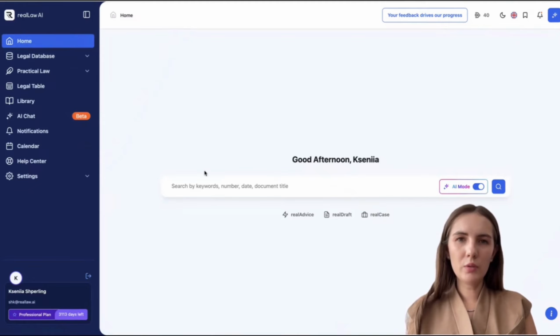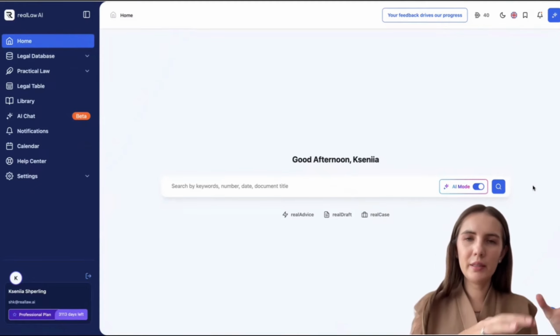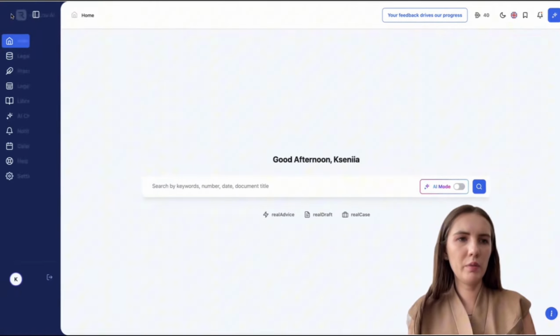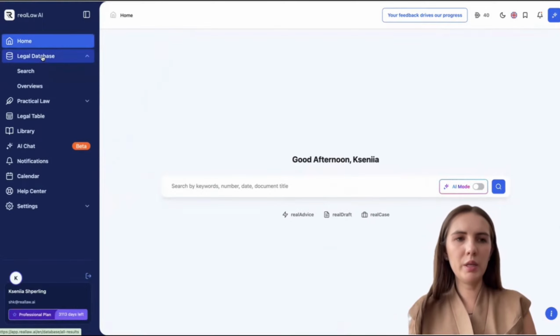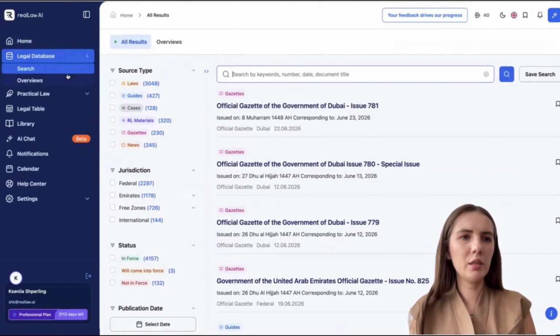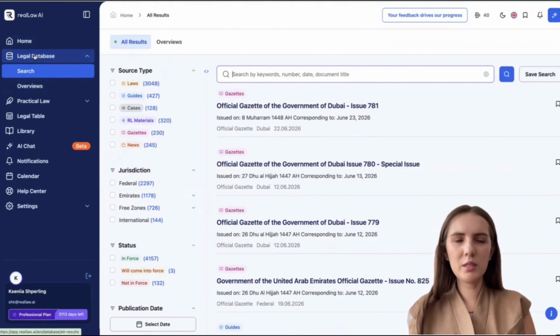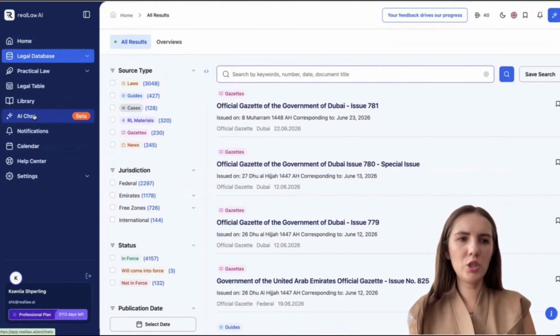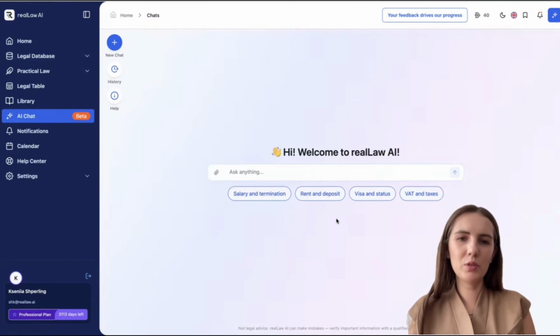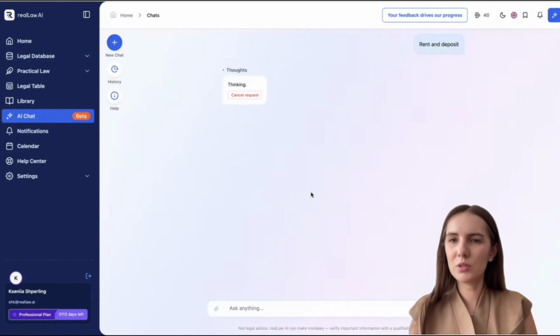I've just shown you how to switch between the legal database and the AI chat here on the home page using the AI mode toggle, but actually on the left side of the screen, we have a panel where you can select, say, legal database. This is specifically for when we want to search using a keyword and apply filters. And yes, here we need to go to legal database and then search. And the AI chat is located right here at the bottom of the screen. By the way, there are even pre-written topics here that our clients care about, so you can just click them and the AI chat will start giving you answers.